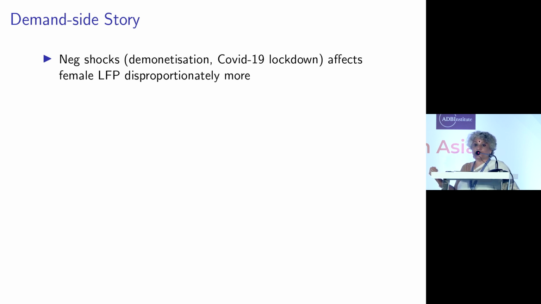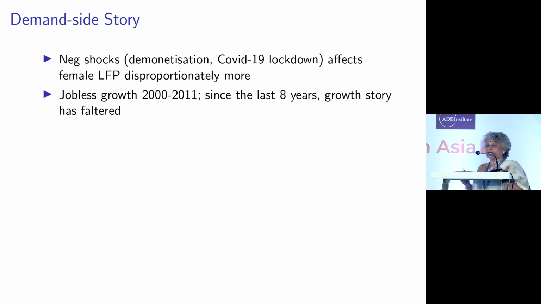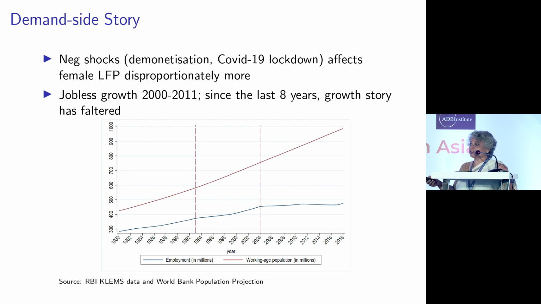I have another paper on COVID. First wave lockdown shows the same thing. And I think we really need to think about overall the ecosystem of employment, which is this widening gap between numbers of people in the working age group, the so-called demographic dividend, and the numbers of jobs that are created. So this gap is widening, and I think this is what we need to focus on.